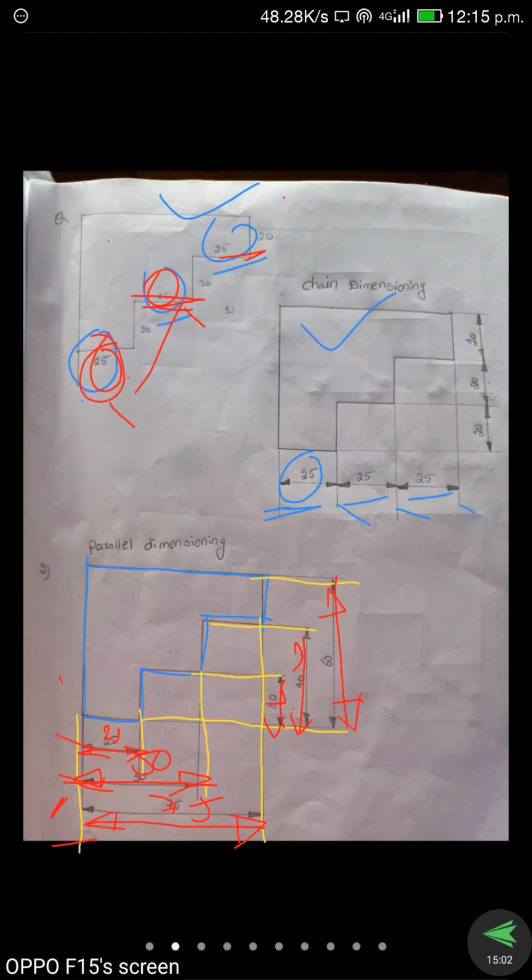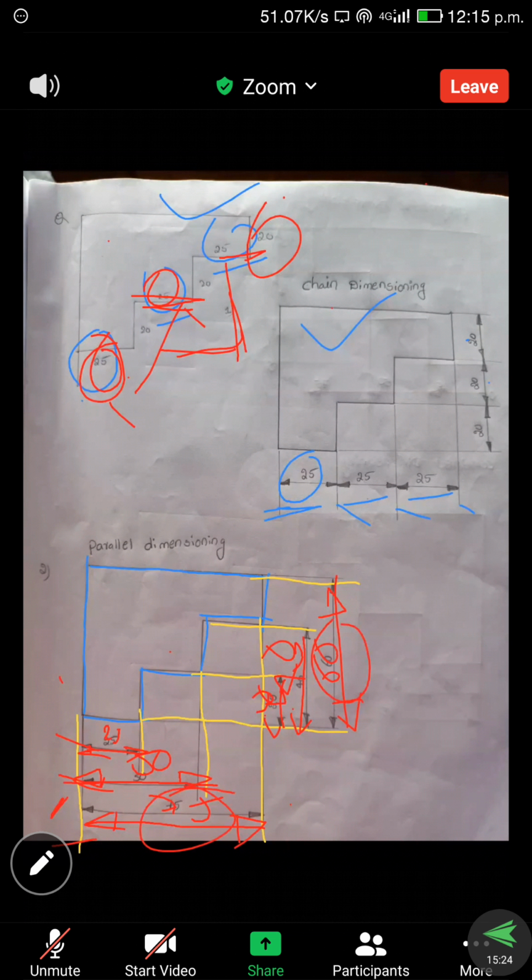Now we give the dimension. The first height is how much? 20. And the next, 20 plus 20, how much is there? 40. And 40 plus 20, how much is there? 60. Is it clear? So here 75 length and 60 height. Clear వచ్చేసిందా మనకి?